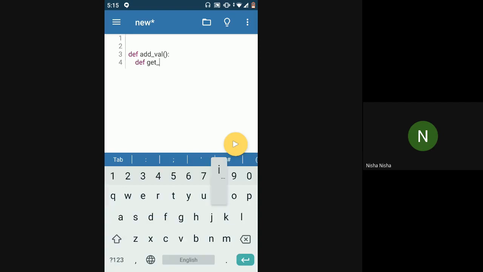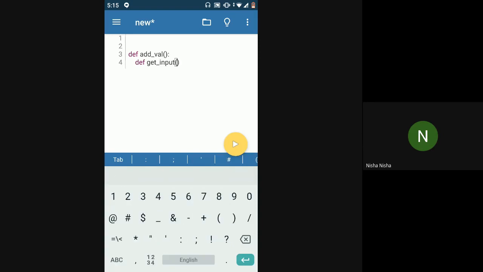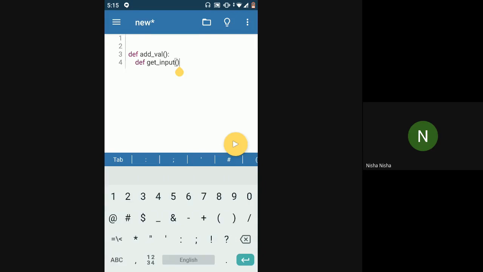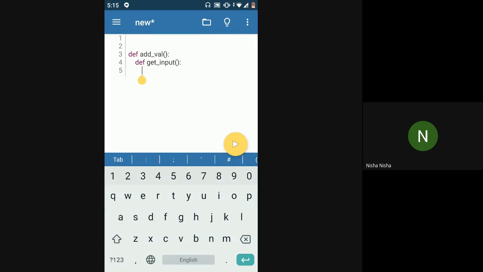This is my inner function to just get one numerical input from the user. I'm going to get a number input from the user.